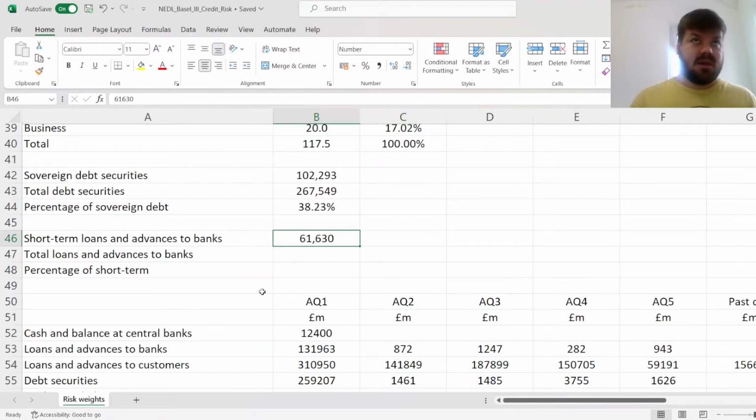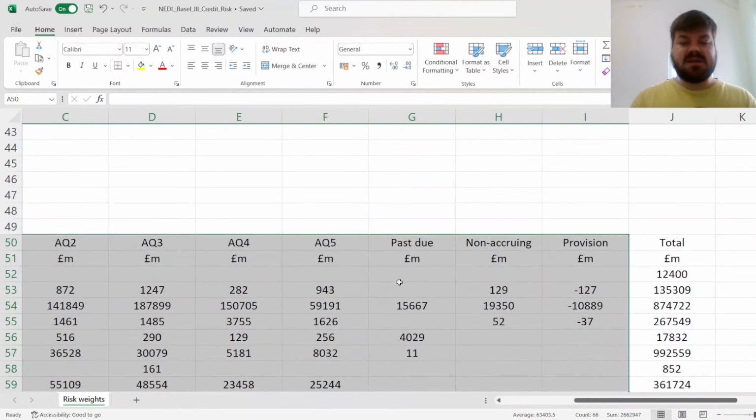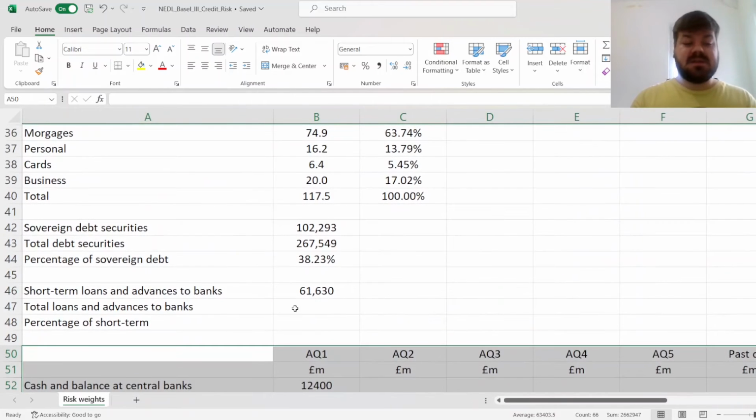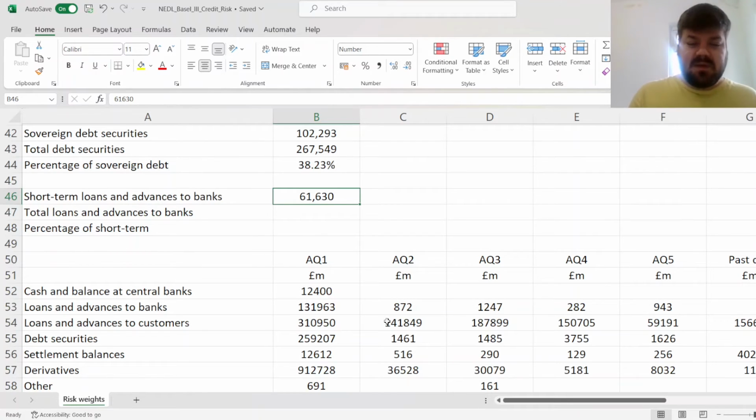And Royal Bank of Scotland does report it in another part of their disclosure, so not in their asset quality analysis, but in their maturity analysis. So we can figure out that among the total loans and advances to banks, 61,630 million is short term.